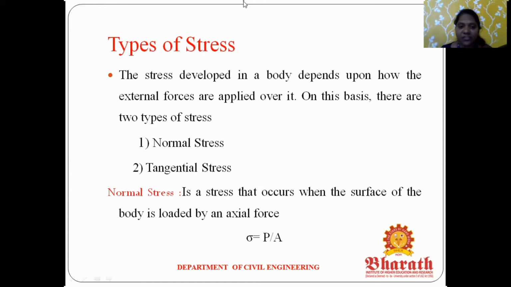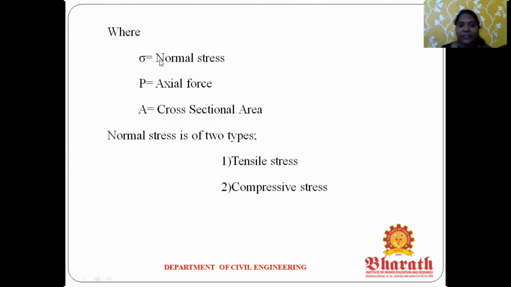The first one is the normal stress. Normal stress means the force acting in the axial direction. Normal stress sigma equals P by A, where sigma is the normal stress, P is the axial force, and A is the cross-sectional area. There are two types of normal stress: one is tensile stress and the second is compressive stress.